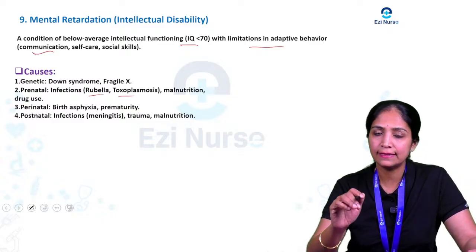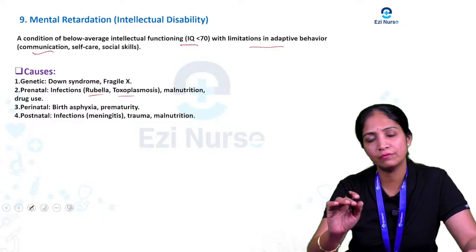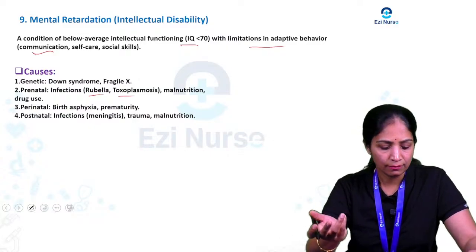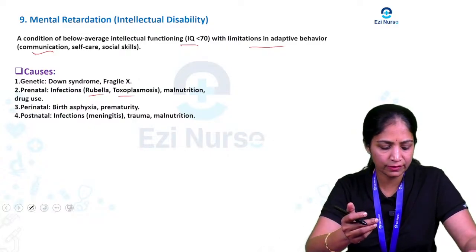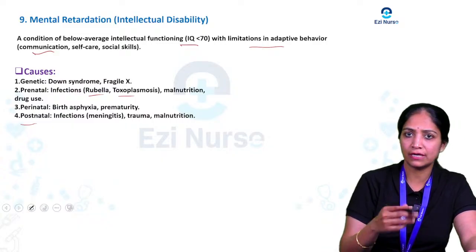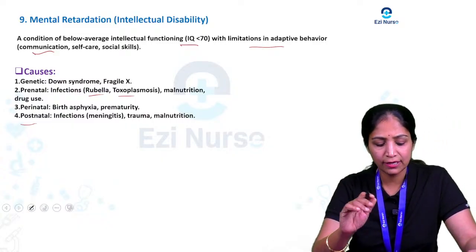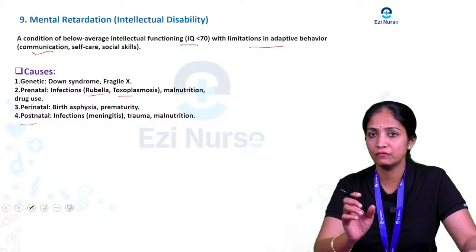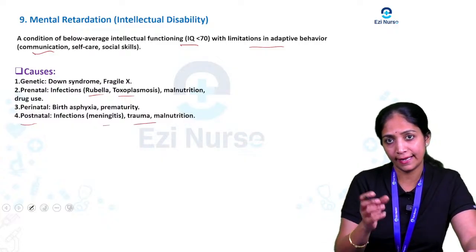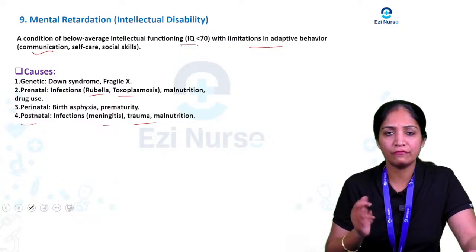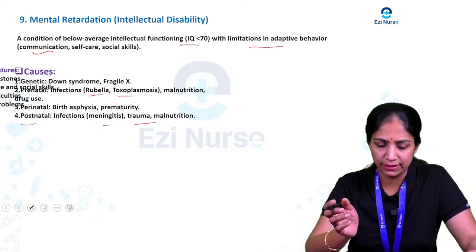And perinatal factors, like at the time of birth if the baby has birth asphyxia or prematurity. Coming to postnatal factors, after birth, if the baby has any infection like meningitis, or trauma or malnutrition, that also causes intellectual disability.